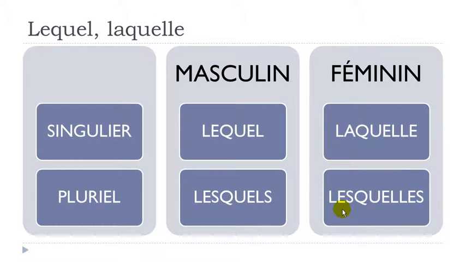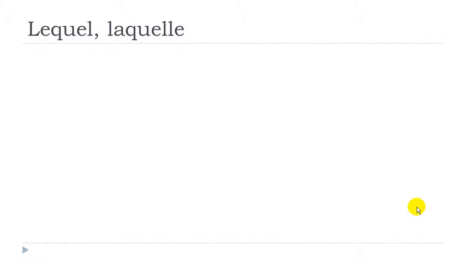So it will be quite logical in a way because we will have this plural form. So les, okay, as we had here, les. And then quel, you just add this final S at the end. And the good news is that phonetically, it's lesquels here for the masculine form and then lesquels for the feminine form, all right? So phonetically, it's exactly the same when we talk about the plural form here, but then if you want to write it correctly, remember that for the masculine, it will be E-L-S at the end here, and then E-L-L-E-S at the end for the feminine, all right? So let's see a few examples.